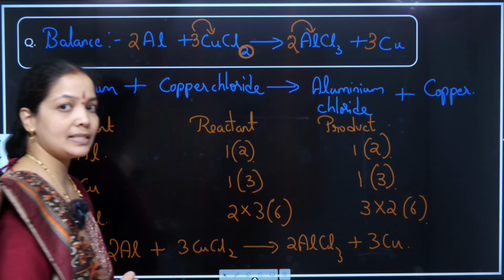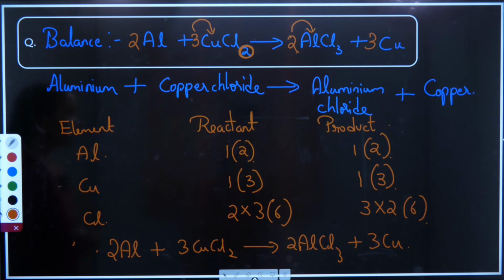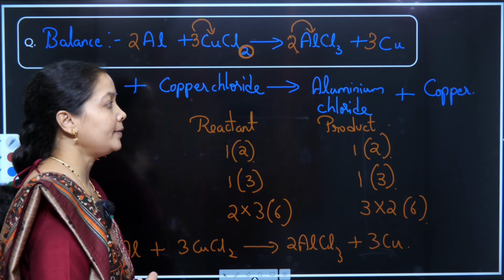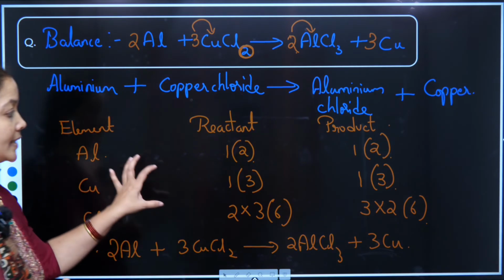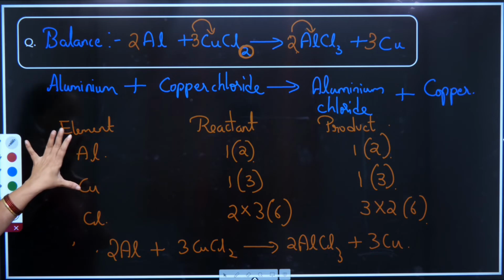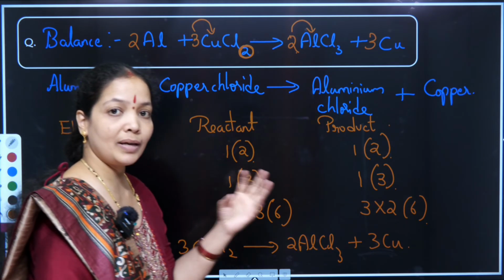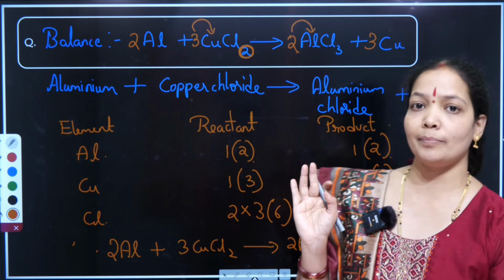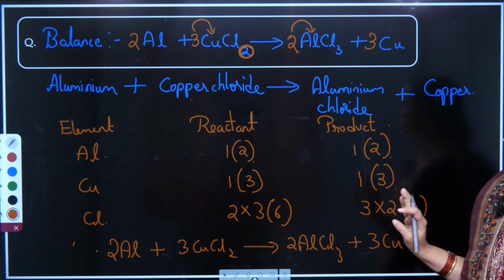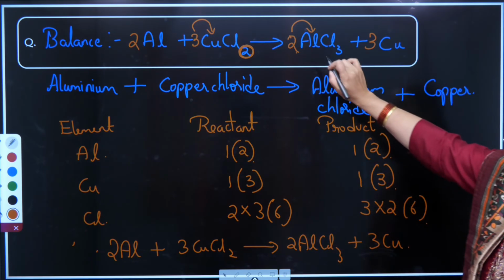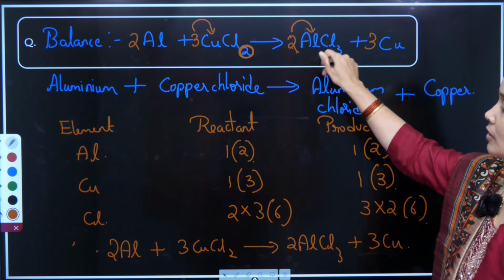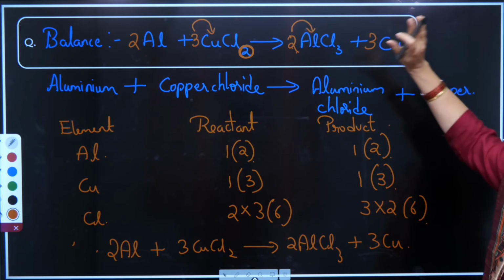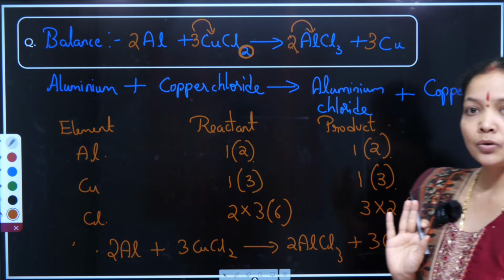This is the balanced chemical equation of the given question, when aluminium is combining with copper chloride, and aluminium chloride and copper are formed. In the initial stages you might feel that okay, 2 or 3 elements are already balanced, I'll just change one single component and make it equal to each other. But once we are adding one number in front of a compound, it is changing the composition of all the elements present in the whole compound.